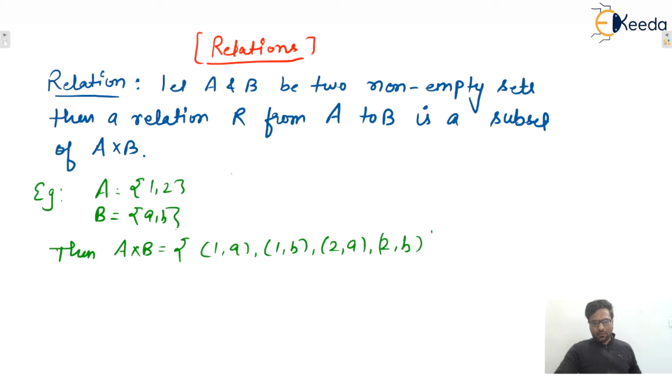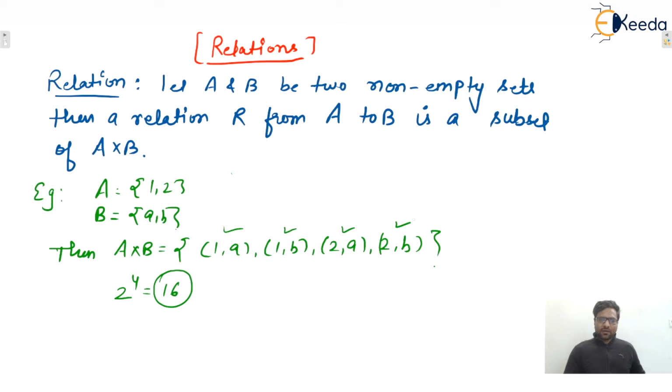Now you tell me, I told you that a relation is a subset of A cross B. So the number of subsets of A cross B will be what? 2 raised to power 4. You can see inside A cross B 4 elements are there, so the cardinality of A cross B is 4. The number of subsets will be 2 raised to power n, that is 2 power 4, which is 16. So the total number of relations will be 16.